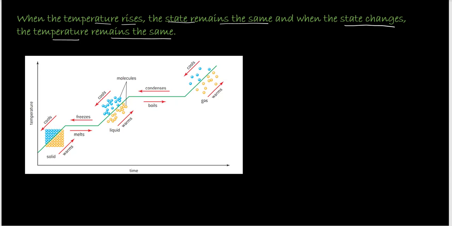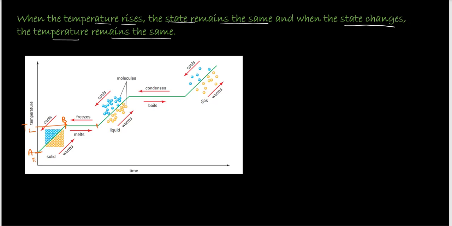Now, this graph or this heating curve represents this change of state and the rise in temperature. So if you look at this, I'll mark this as point A. In going from A to B, the substance is just being heated up and it is in the solid state, so it remains as solid. The temperature rose from 0 or say T1 to T2, but the state did not change. Now you see there is a horizontal line.